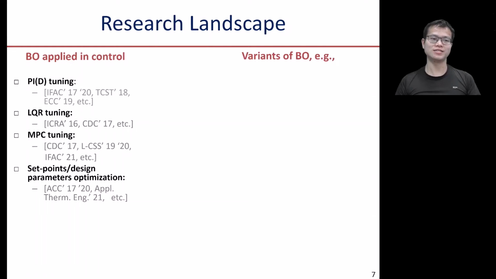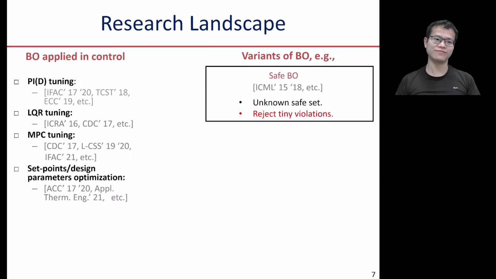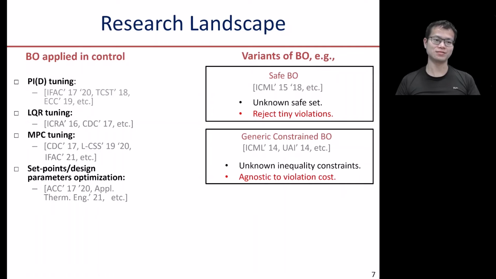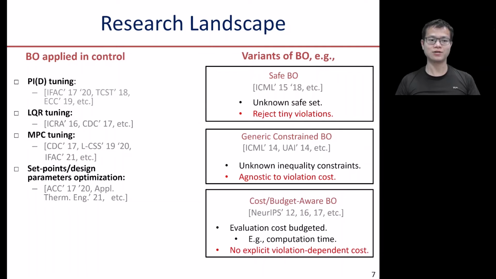Meanwhile, in the machine learning community, many different variants of BO have been developed. For example, safe BO, which has an unknown safe set and rejects even tiny violations; generic constraint BO, which has unknown inequality constraints and is agnostic to violation cost; and cost or budget aware BO, which has a budgeted evaluation cost, for example computation time budgeted, that does not consider explicit violation dependent cost.